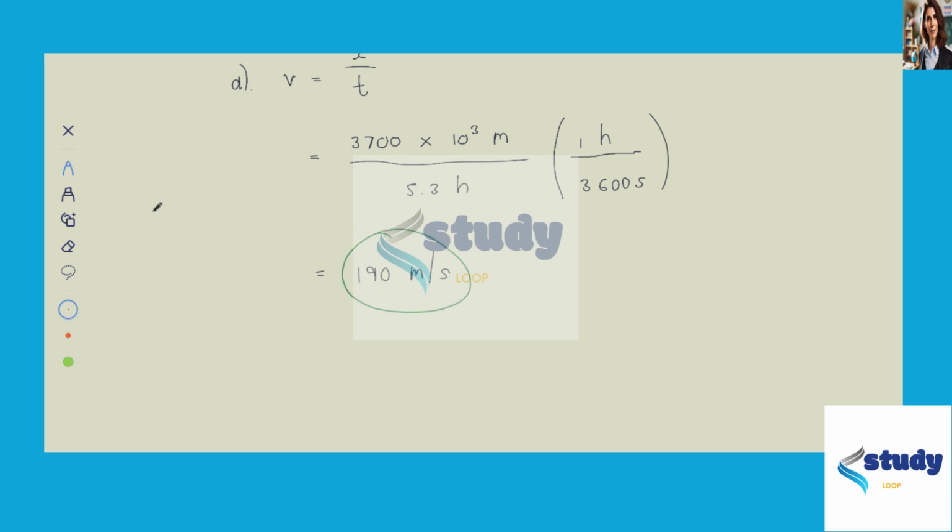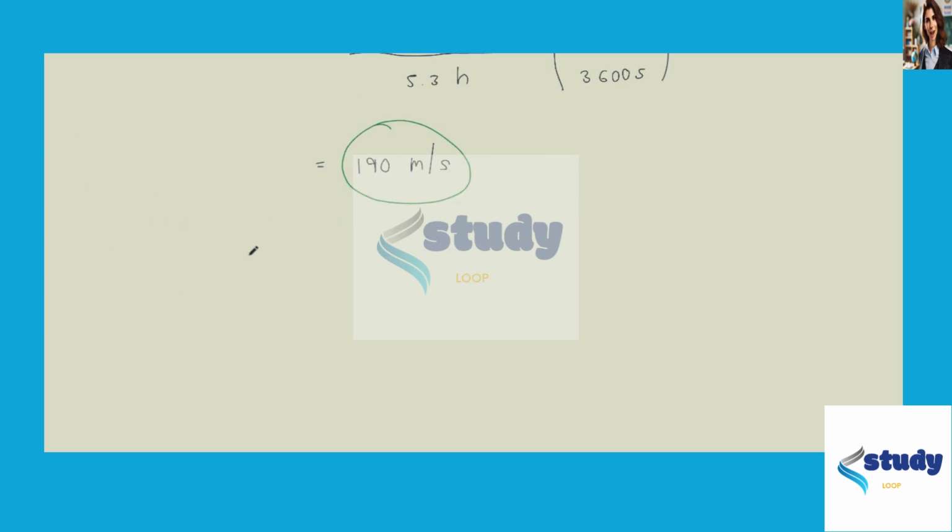So now we have the speed of the wave. The frequency of this wave, f, is equal to the speed of the wave divided by its wavelength.